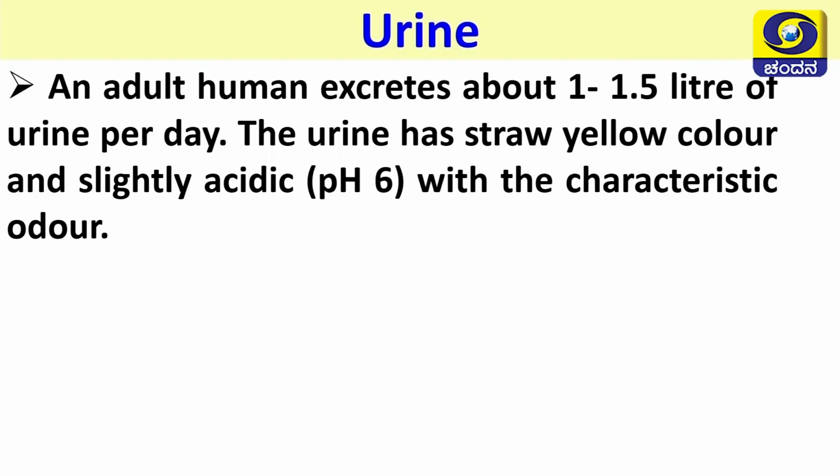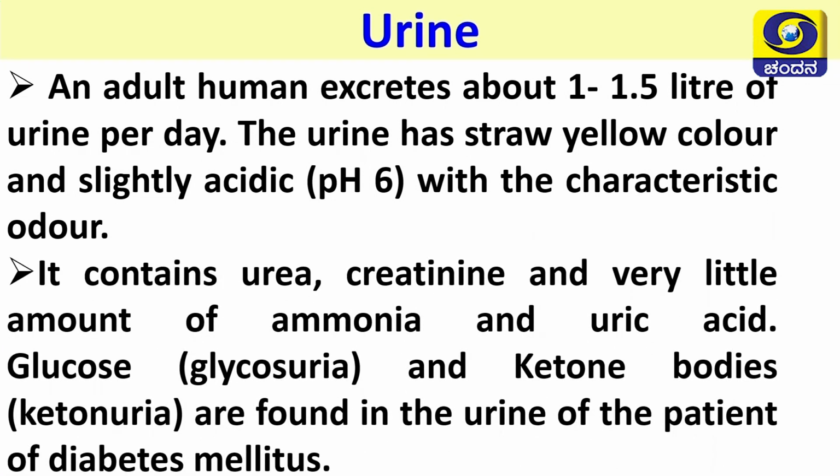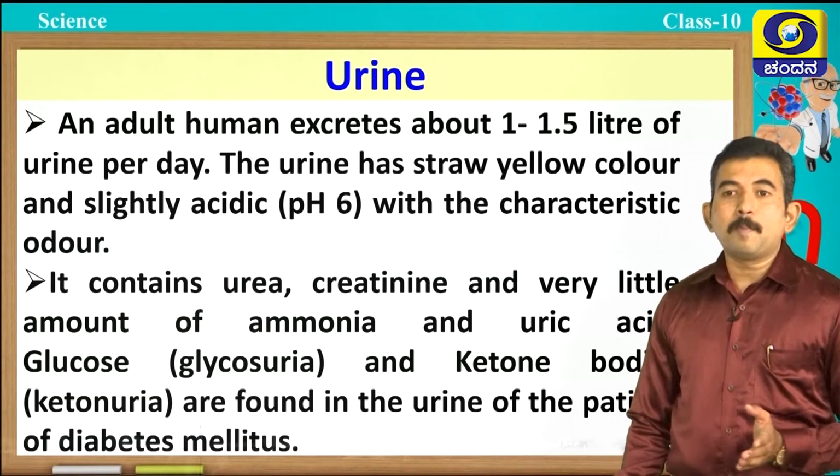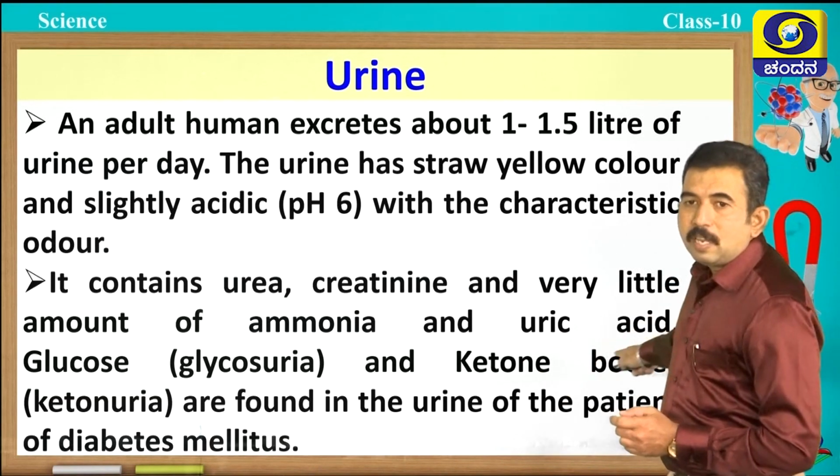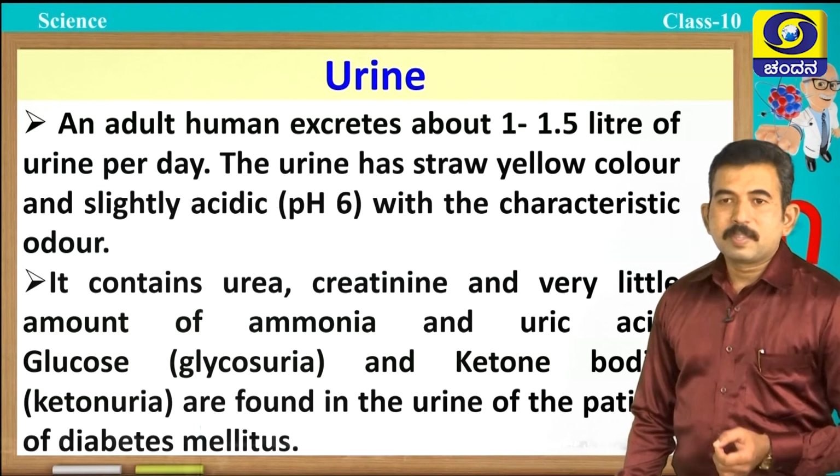Students, an adult human excretes about 1 to 1.5 liters of urine per day. The urine has a straw yellow color and is slightly acidic with a characteristic odor, and it contains mainly urea, creatinine and very little amount of ammonia and uric acid. Students, those who suffer from diabetes, in their urine sample glucose and ketone bodies are also found.